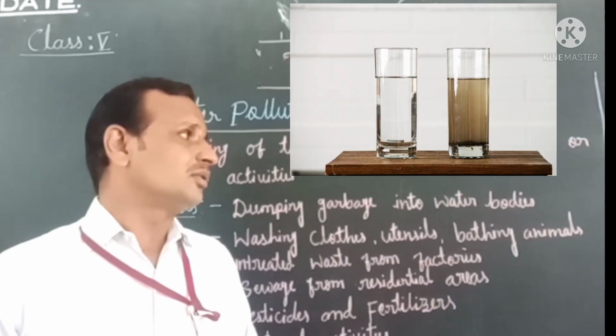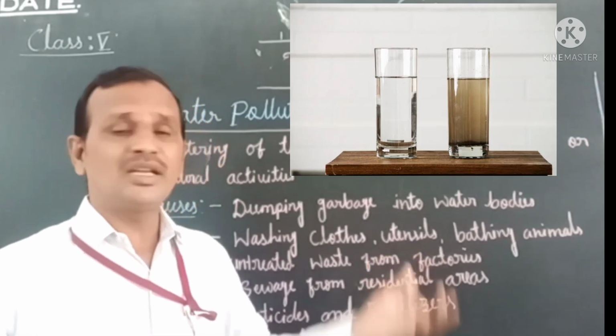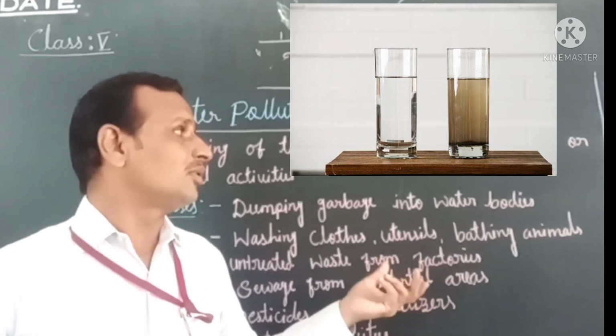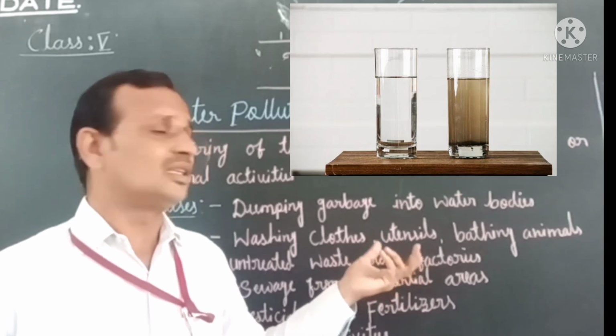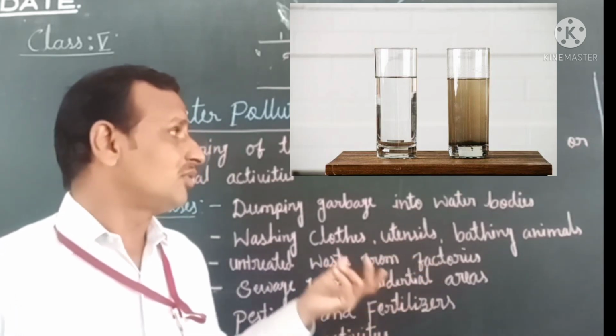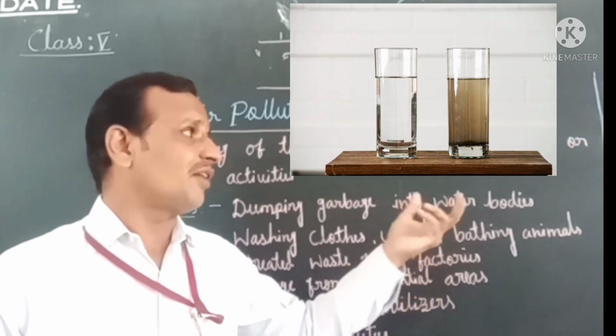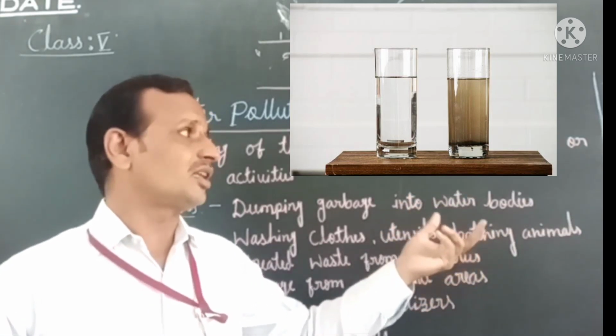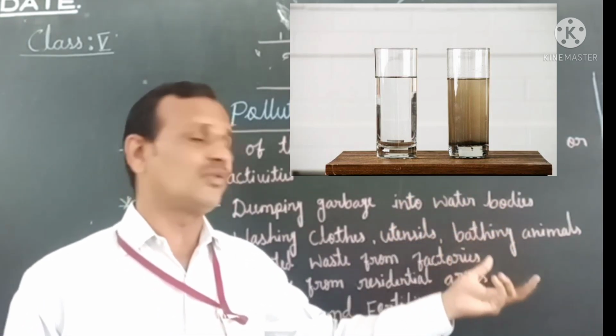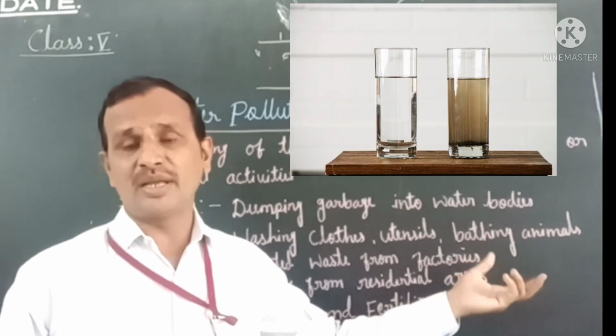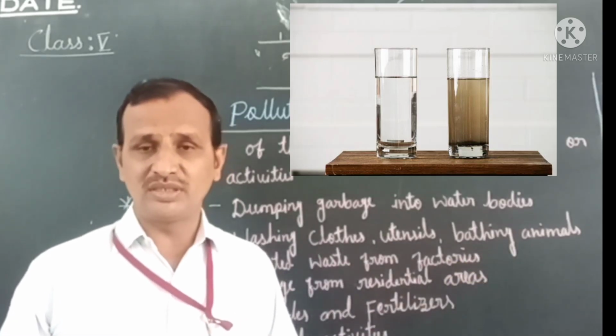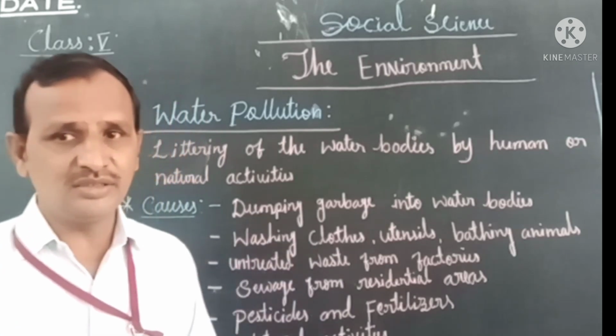So in today's class we will discuss how water becomes dirty, what is water pollution, what are the effects of water pollution, and what are the main solutions or remedies. So let's begin. What is water pollution?